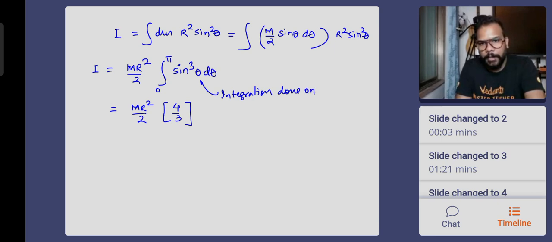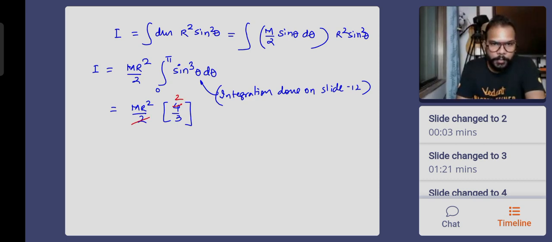Integration done on slide number 12, where we have done the integration. So what do we get for the moment of inertia finally? You see, 2 cancels 2 times. The final result is very simple, and it's something which you can always remember also.